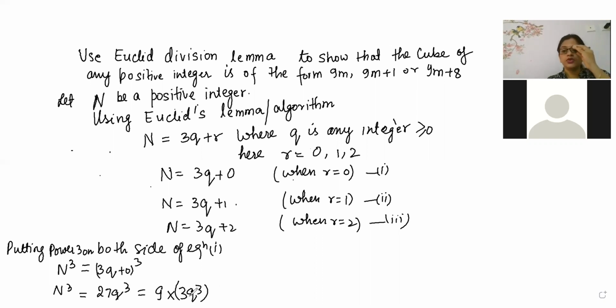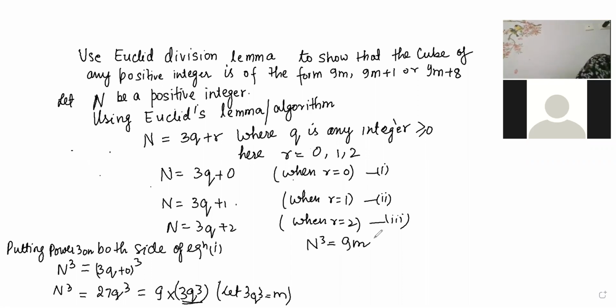Now what we can write here, 27 q cube is 9 into 3 q cube. We can take it as 9 into 3 q cube. Now the 3q to the power cube can again be an integer. So we will write this equal to m. So what we got is n cube is equal to 9m. First one over. They told it will either be in the form of 9m, or 9m plus 1, or in the form of 9m plus 8. So first one we have done.